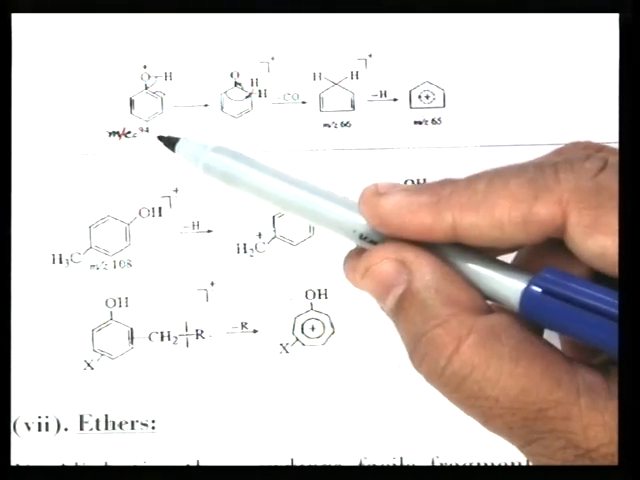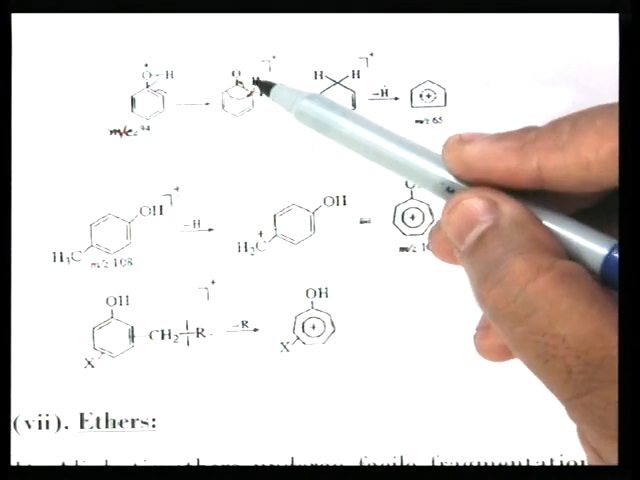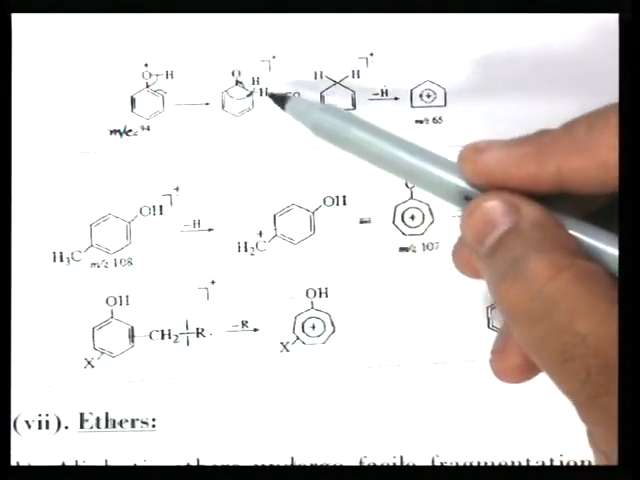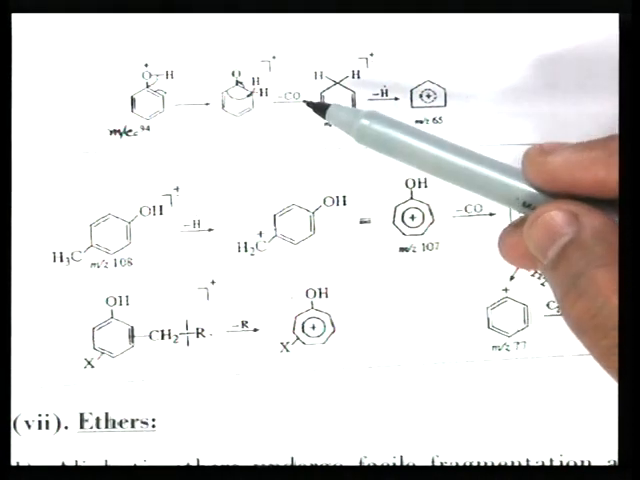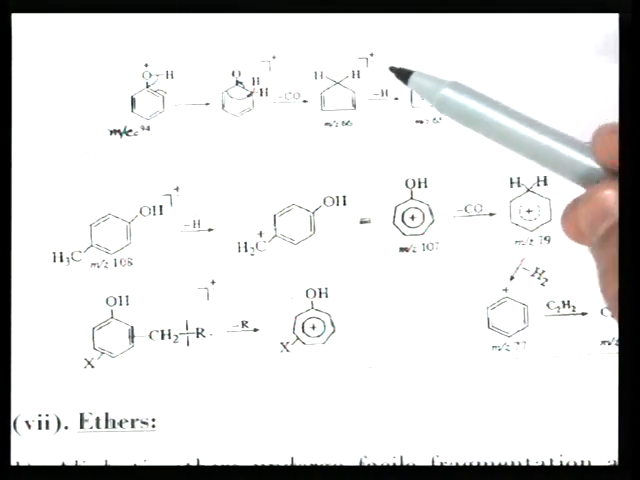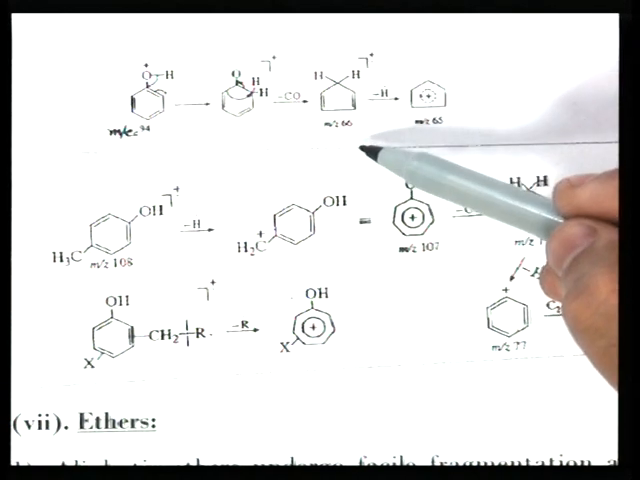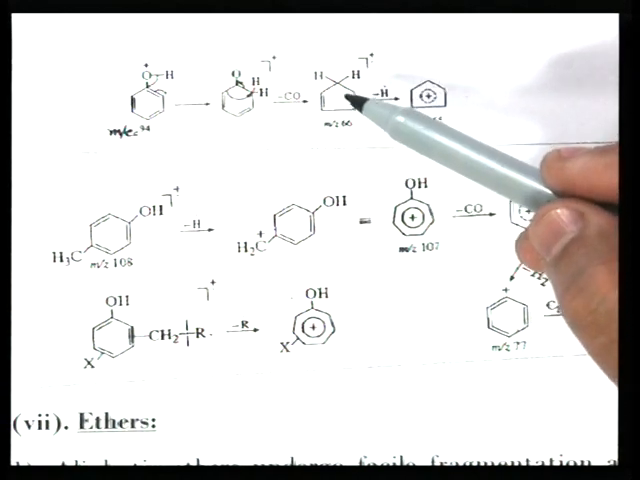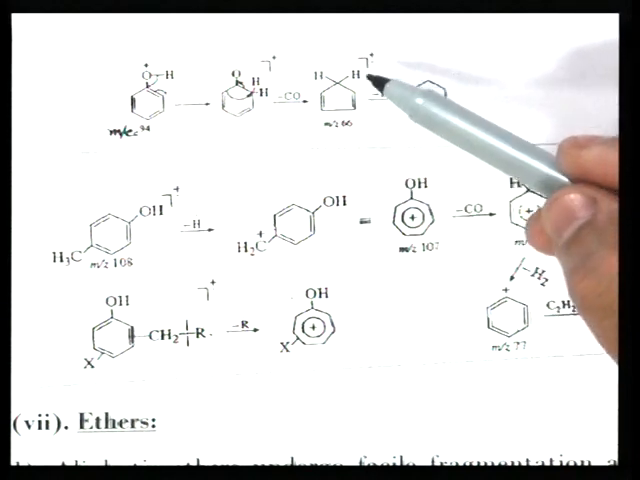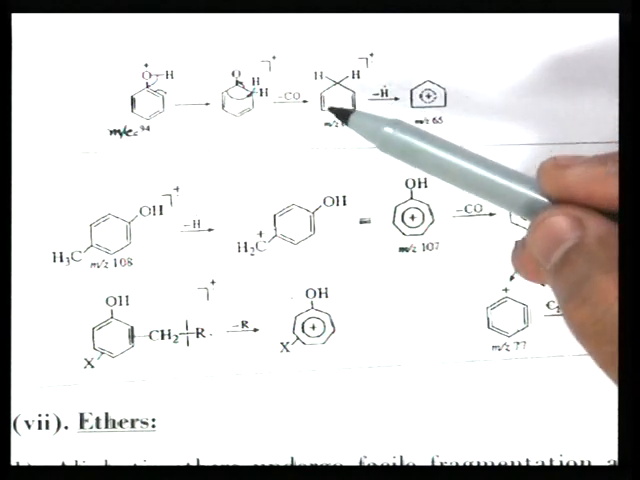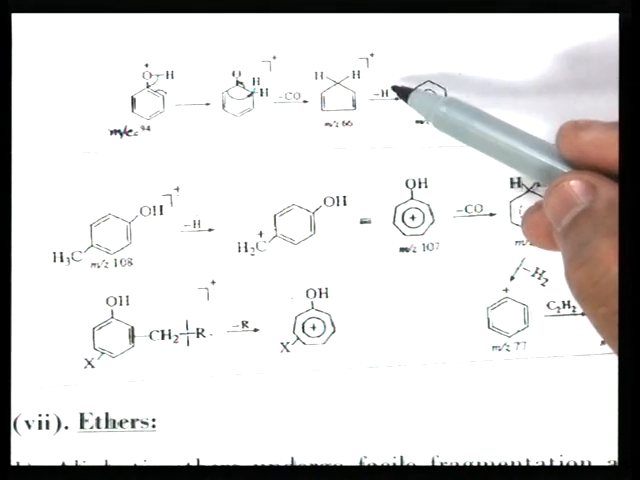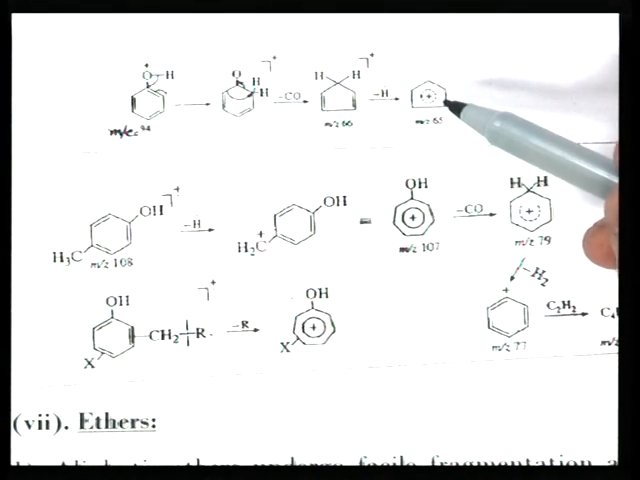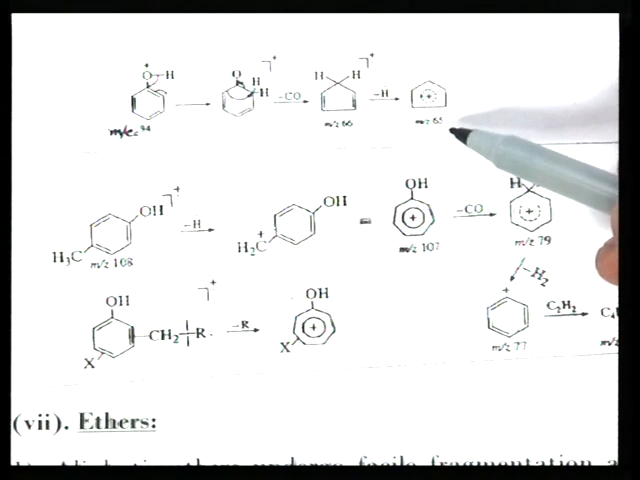M by Z value is 94. So, it will rearrange to this type of radical cation, same M by Z value, then it will lose neutral CO molecule. So, we get M by Z 66, the M by Z value corresponding to that radical cation after losing CO molecule. Then it will lose H radical, and we get cyclopentadienyl cation, M by Z 65.